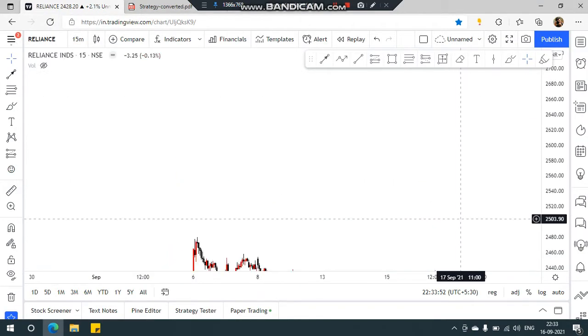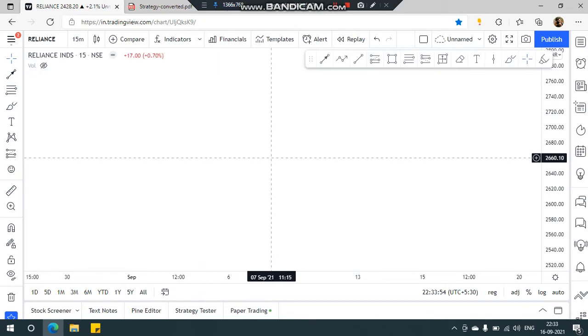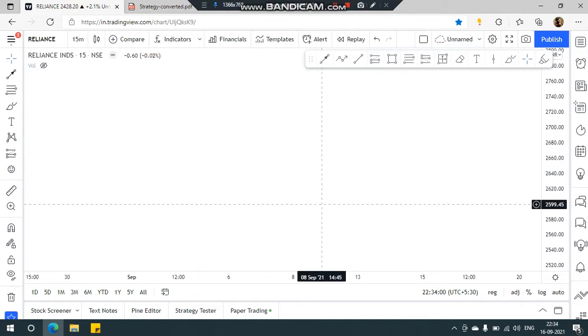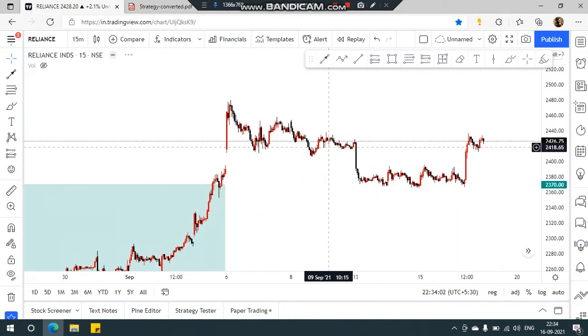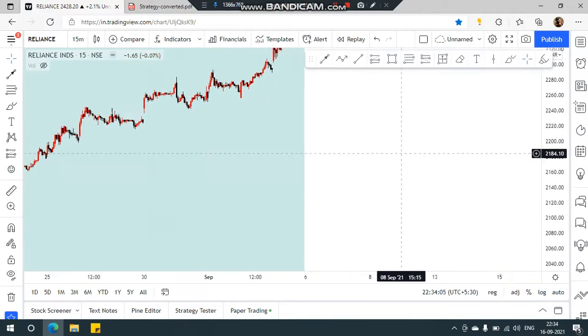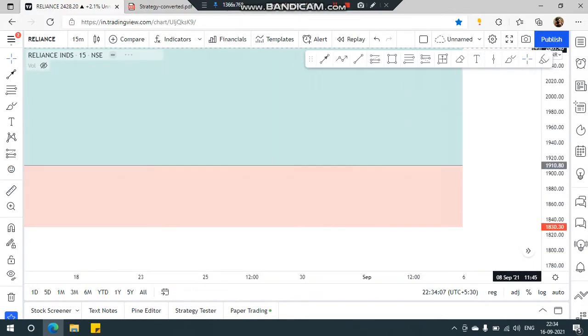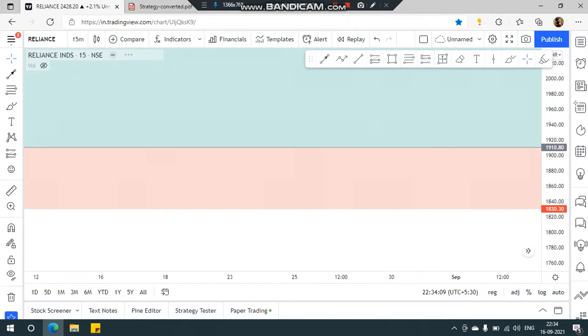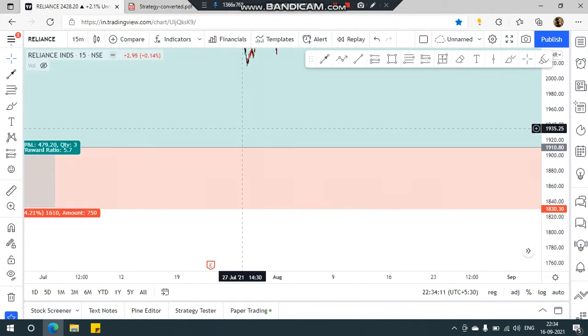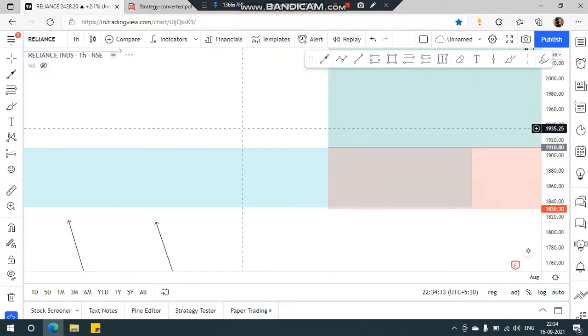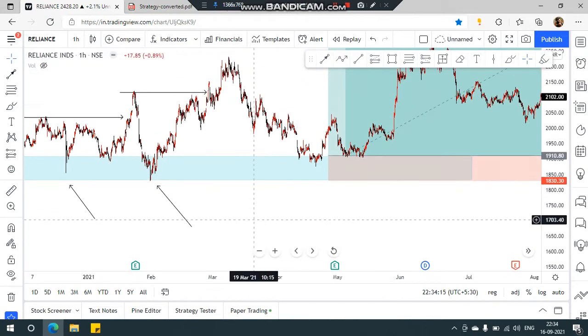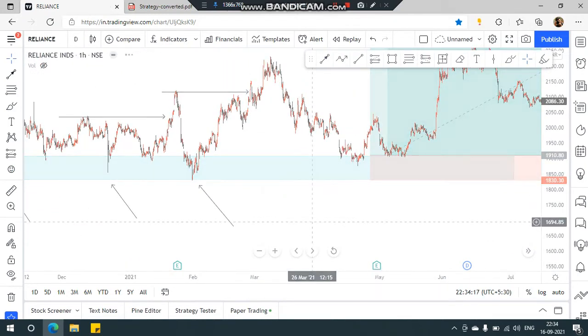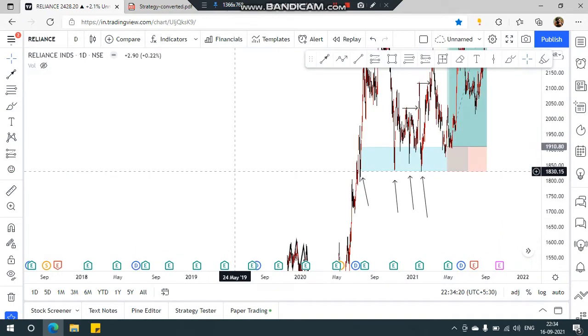Two guys have suggested two charts to me, Eicher Motors and Reliance. So let's take Reliance first. I have marked here, I did a marking around here, but that's okay. Let's go to the 1 hour time frame, or the 1 day time frame. It's the 1 day time frame, but I traded this stock.